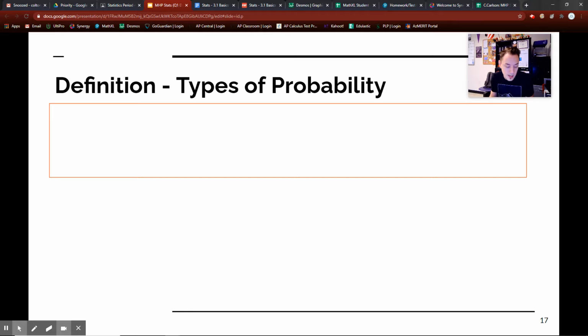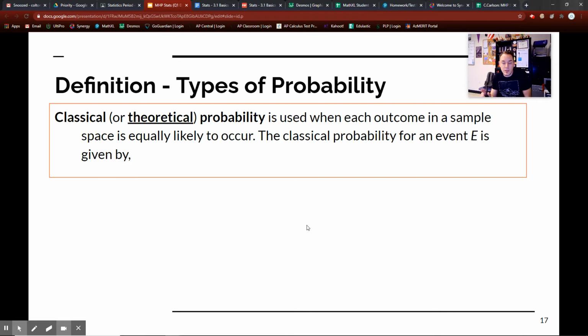I'm going to go to the types of probability. There are actually 3 types of probability. The first one is what we call classical. It's theoretical probability. It's basically used when each outcome in the sample event is equally likely to occur. So all things being considered, they're equally likely to occur. This is the classical probability for an event given by this. So you'll be writing down this formula. If you're following along in your notes, you can write it down. Okay? Awesome.